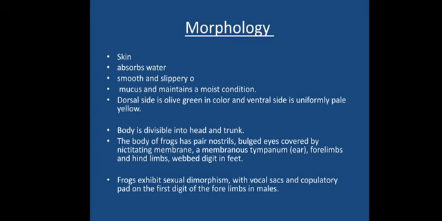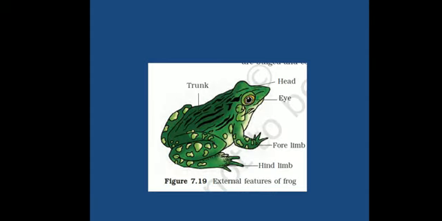The frogs exhibit sexual dimorphism. It means the male and female structures will be different, and they will show some differences, so you will be able to identify whether one is male or female. What sort of difference can we see? The male has vocal sacs. The male will be able to make voices, particularly to attract the females, and has a sac-like structure present at the neck region.